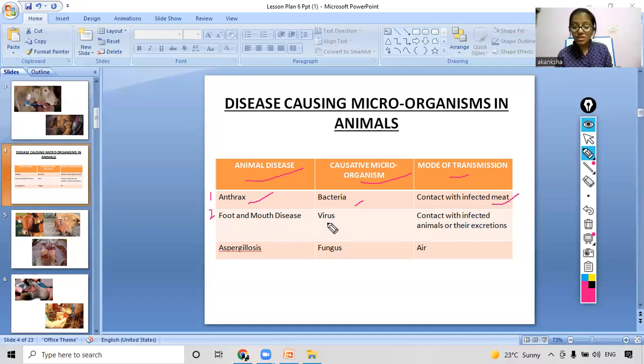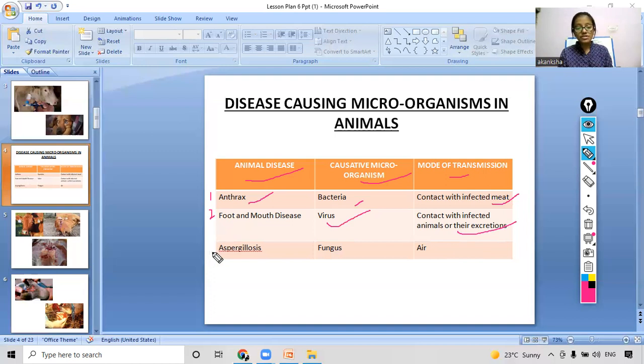Now coming to the second animal disease, foot and mouth disease. The causative organism is a virus. And how does this disease get transferred? Through contact with infected animals or their excretion. So this is the mode of transfer.